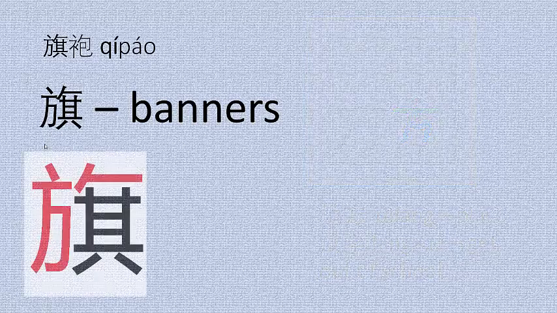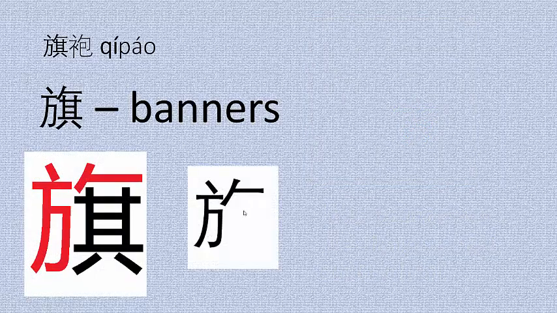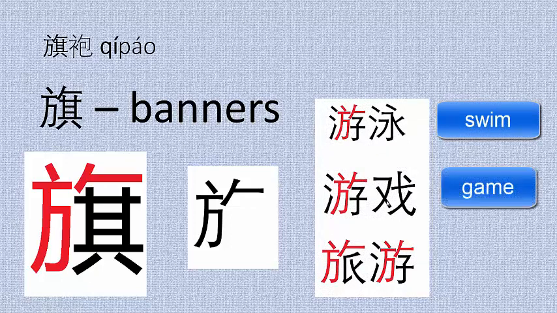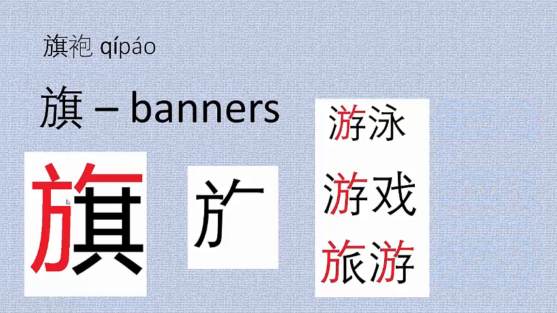But actually, its radical is the fang plus this piece. This is a radical that means banners or flags, and you put things underneath it to distinguish the characters. We've seen this before in you yong and you xi, and we'll see it again in the characters for travel, 旅游. Flags are often square-shaped, and this looks like a flag flapping in the wind, so if that helps you, you can remember it.